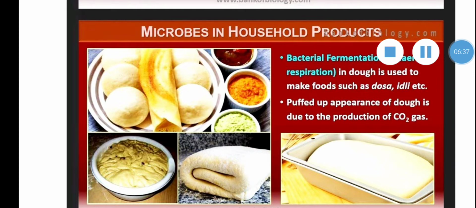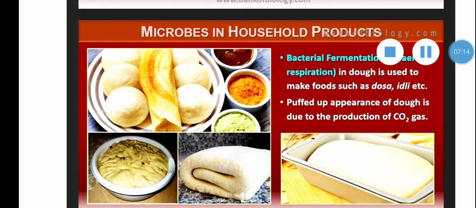Along with dosa, idli and dhokla, microbes can be used as a source of major foods. You know that some mushrooms and truffles are directly used as food. They belong to higher fungi. They produce large, fleshy, fruiting bodies which are edible. Fruiting bodies are sugar-free, fat-free, but rich in proteins, vitamins, minerals and amino acids. The food in the fruiting body is low calorie.